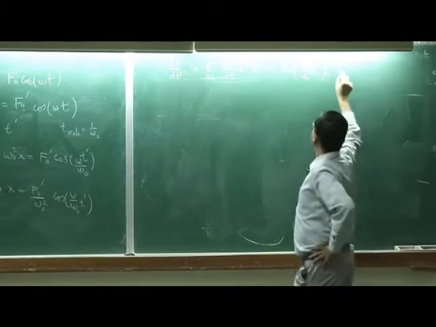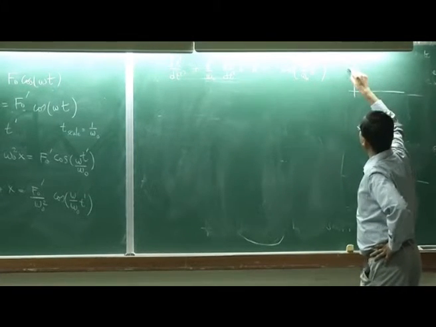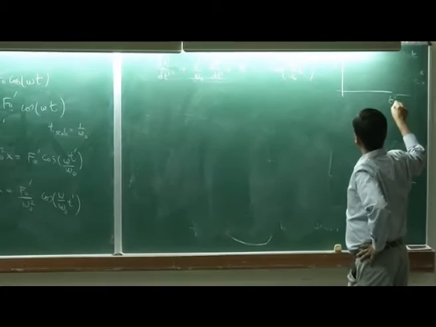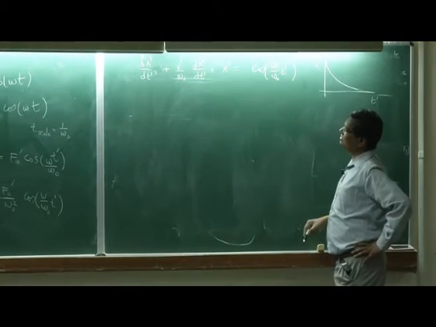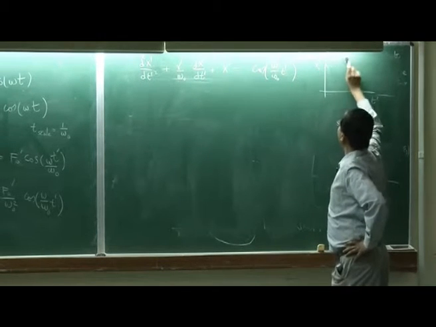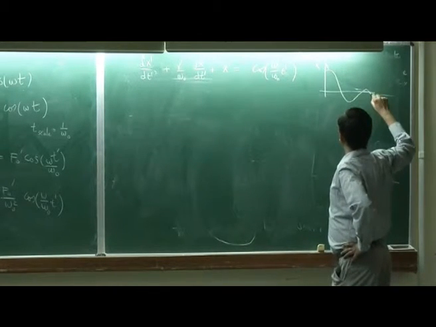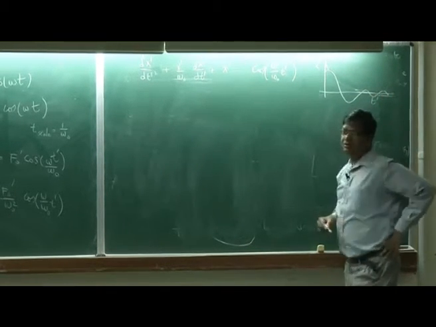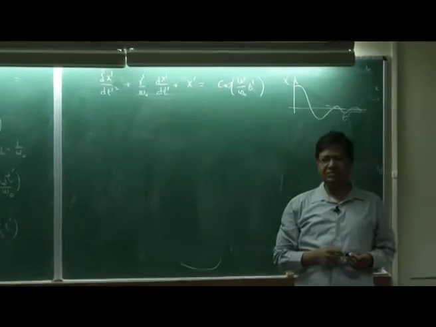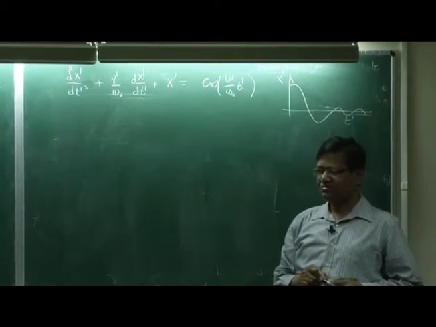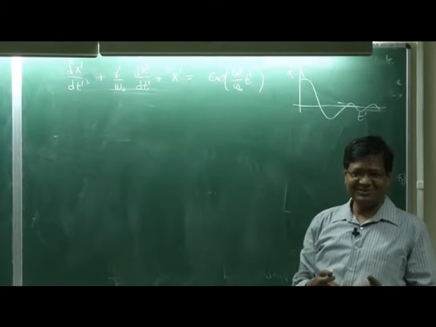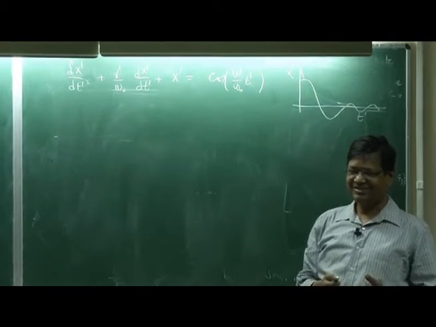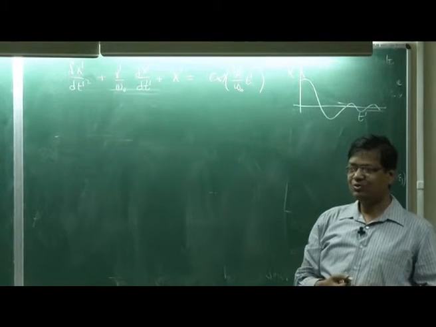So I can solve for x prime as a function of t prime. It could be oscillation, so it depends. Now suppose I want to go back to the original variable, what should I do? Someone will ask, what is the position of the particle? So how should I get the position?